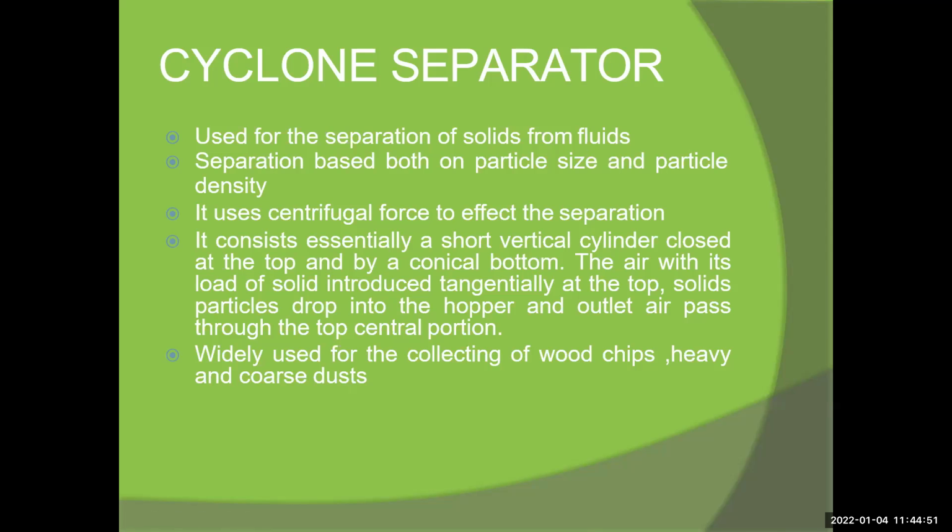It consists essentially of a short vertical cylinder closed at the top and by a conical bottom. The air with its load of solid is introduced tangentially at the top, and solid particles drop into the hopper and the outlet air passes through the top central portion. Okay, and then it is widely used for collecting the wood chips, heavy and coarse dust. This is the type of cyclone separators. You separate the particle size and particle fluids. Okay, solid particles you separate and fluids are separated. This is the cyclone separator.